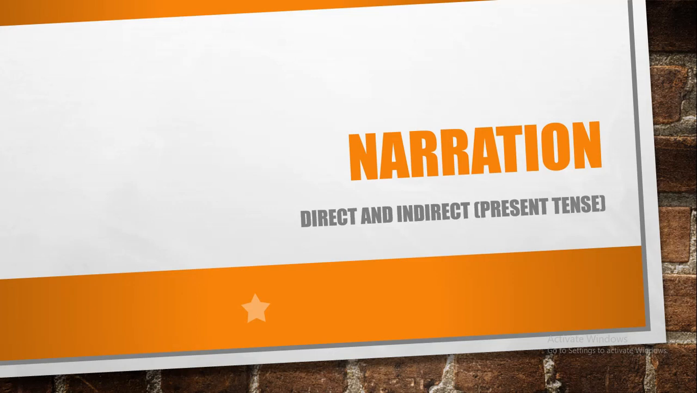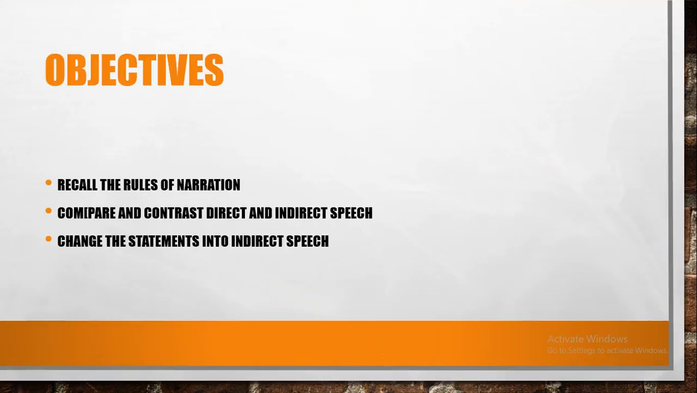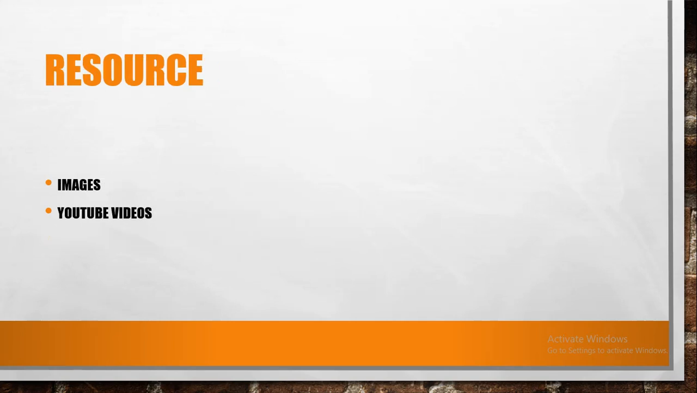You have been doing this in class 6 and class 7. Now we will do a little bit of it in class 8 as well. The rules are the same. Now the objectives for today are to recall the rules of narration, compare and contrast direct and indirect speech, and change the statements into indirect speech. Resources I'm going to use are the images and the YouTube videos, which will help you all.